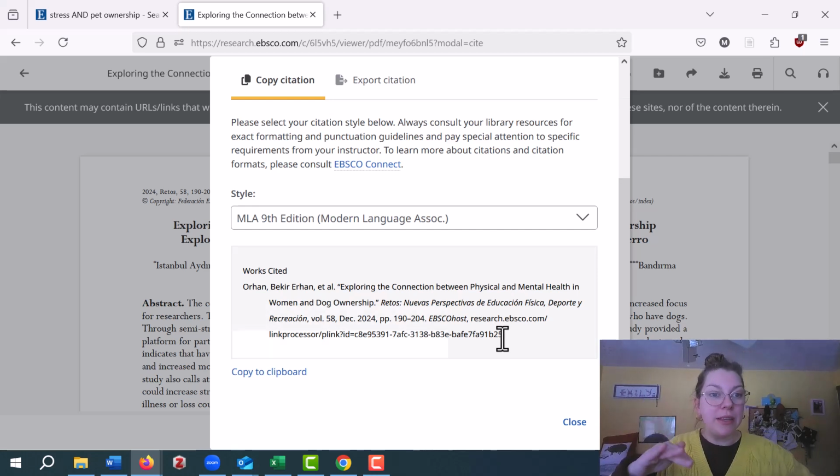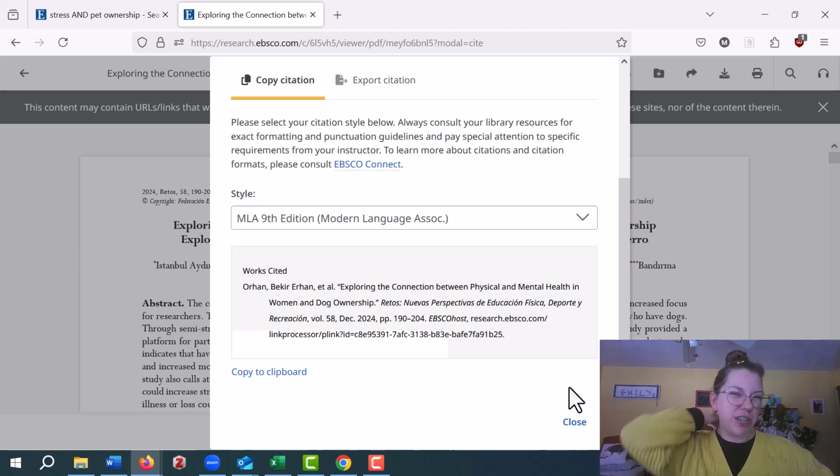So you can copy this, paste it wherever you're staying organized, maybe a Word doc, maybe a Google doc. Just save it somewhere so that you're able to get back to this article. Because later on, you can just copy this title, paste it in that library search box, and it'll bring you right back to this article. Very useful. Do double check these before you submit them. Sometimes they're just generated by computers, and computers are just doing their best, just like us. And so sometimes things are wrong in here and you need to go through and correct them before you submit this for a paper.